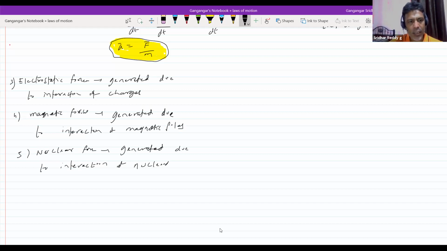Okay, these are some basic forces. I'm just listing them all. Afterwards we'll get normal contact force. It is set up due to interaction of two surfaces.